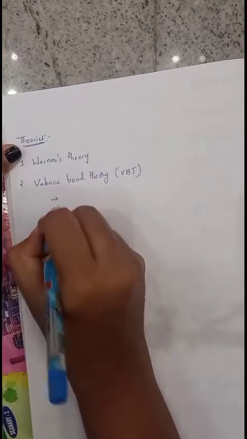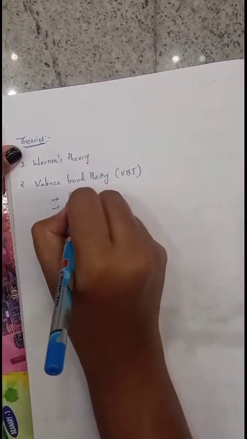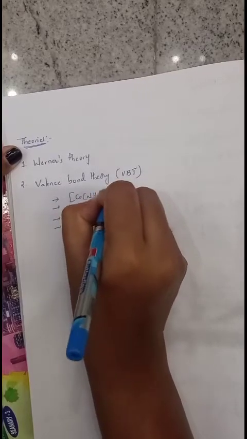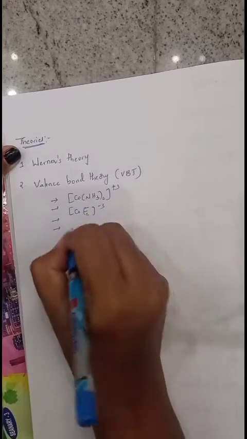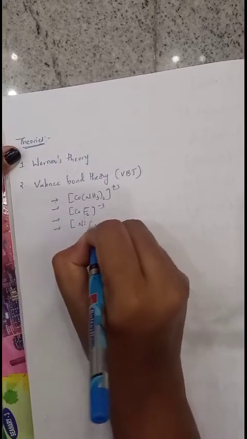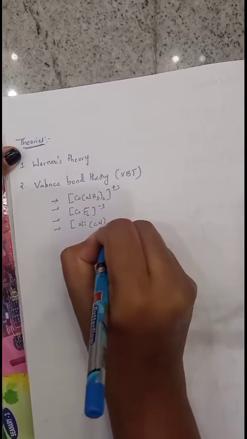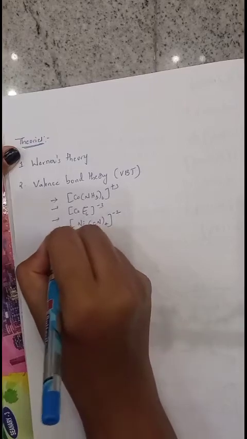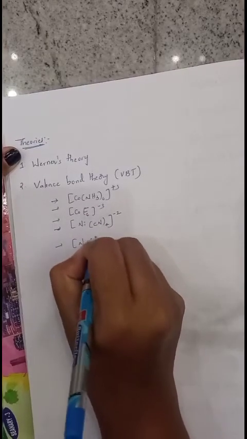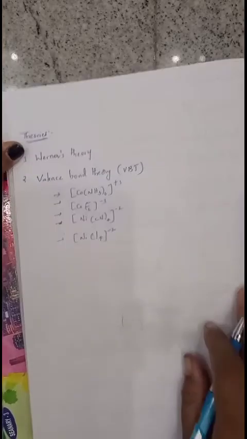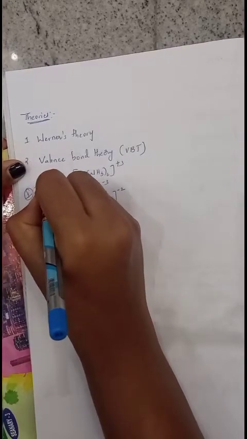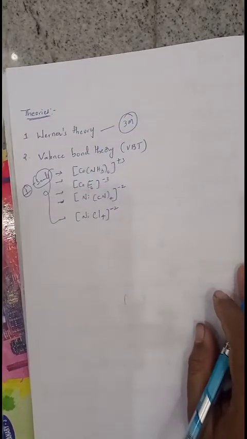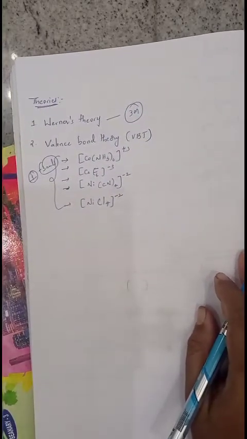Under this valence bond theory, we have 4 important complexes, that is [Co(NH3)6]3+ complex, [CoF6]3- complex, next [Ni(CN)4]2- complex, fourth one [NiCl4]2- complex. Among the 4, one is compulsory for 3 marks, compulsory question, and postulates of Werner's theory is important for 3 marks. Any 3 postulates are very important for 3 marks.